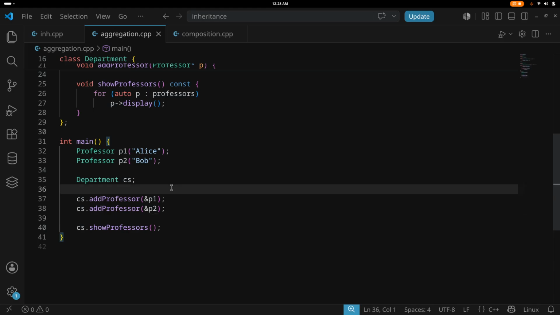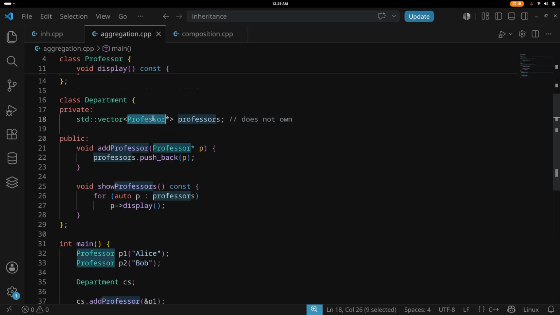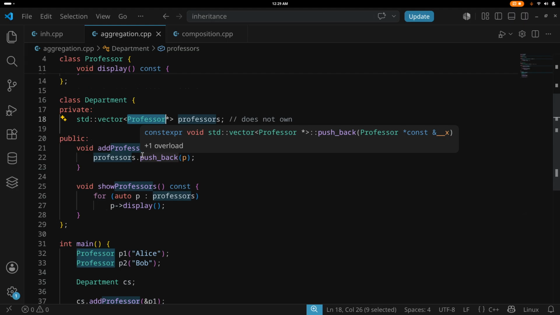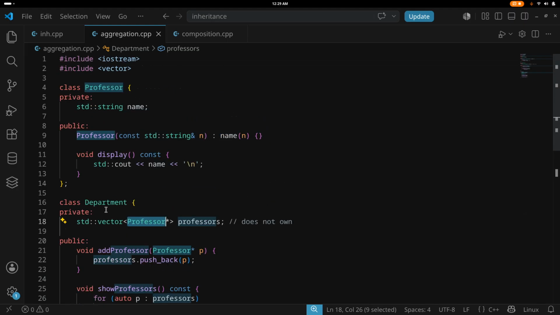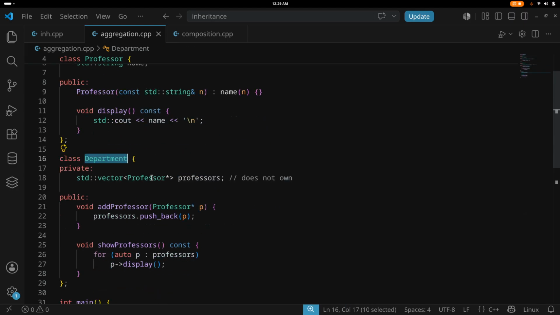So aggregation you should in general avoid. The reason is this class holds a professor pointer. Now there could be multiple departments. Department here is generic; it could be a different object. One professor can be part of two different departments.